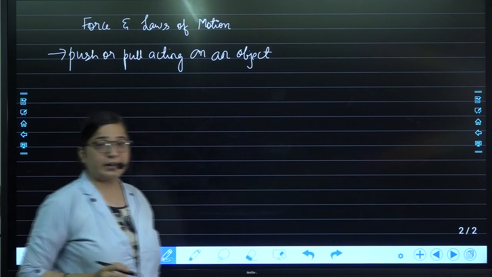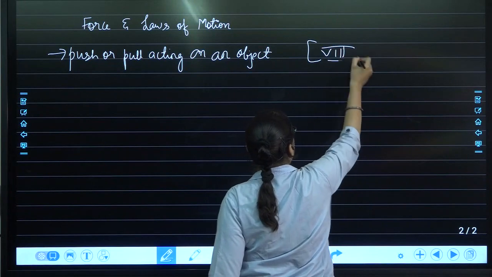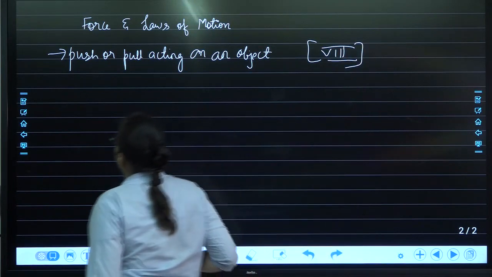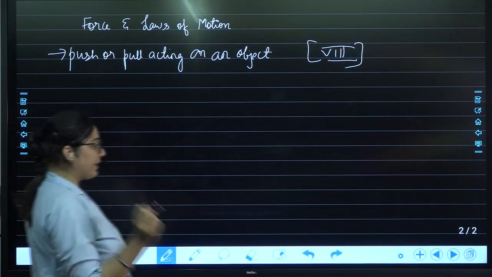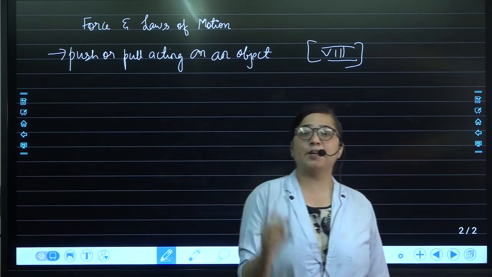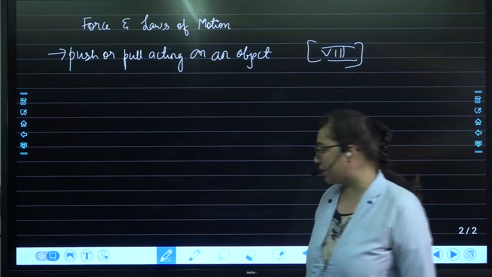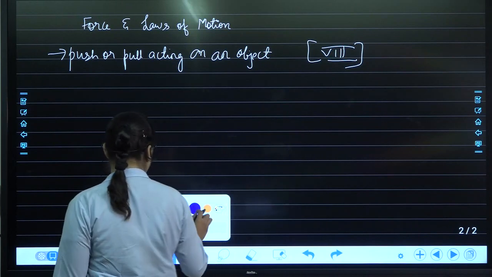Push or pull acting on an object is called force. This is what you have studied till class 8. And now there is something which causes acceleration. How does acceleration happen? How does velocity change? It is ultimately because of the force. So force has its own effects. Which are the effects of force now?